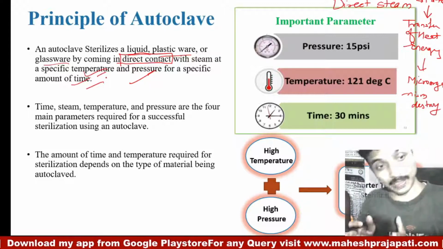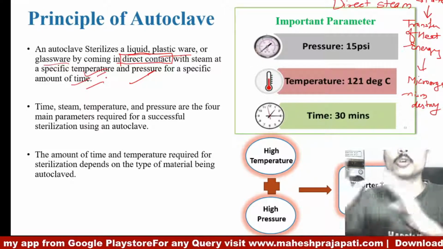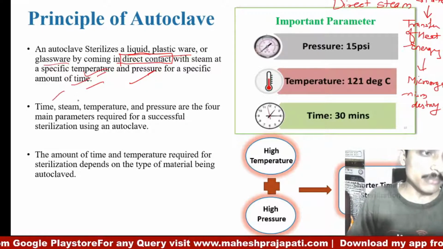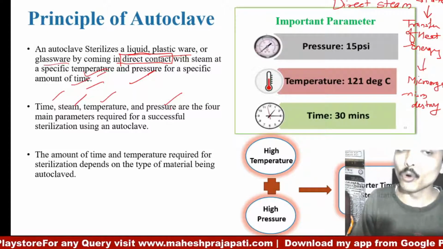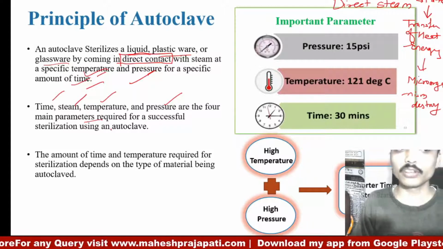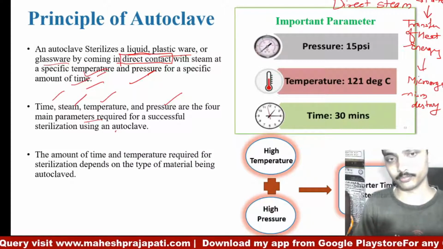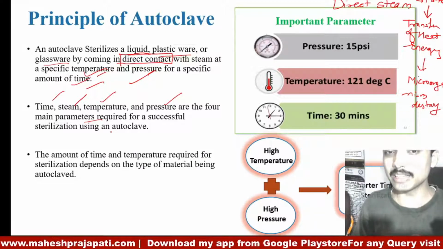A specific temperature, specific pressure and specific time are needed to sterilize the material. Time, steam, temperature and pressure are the 4 main parameters required for successful sterilization in an autoclave.